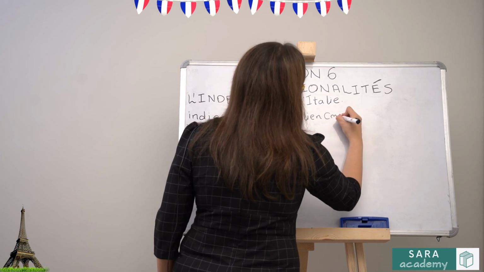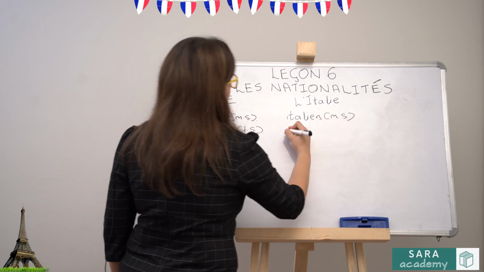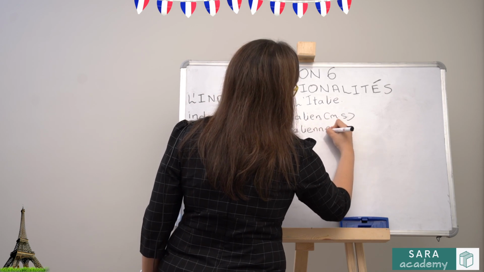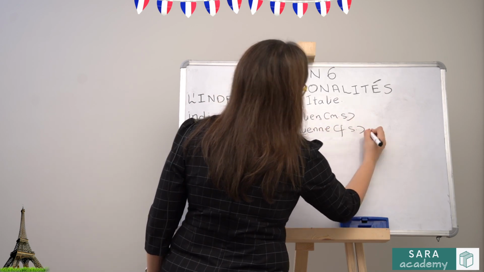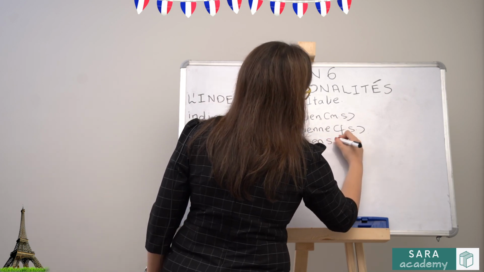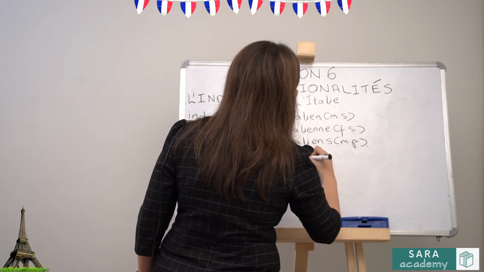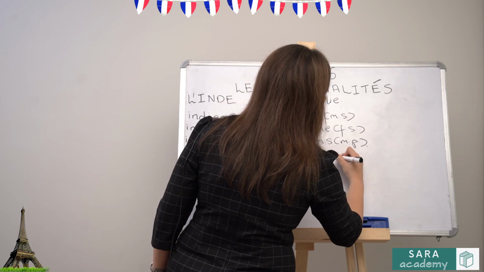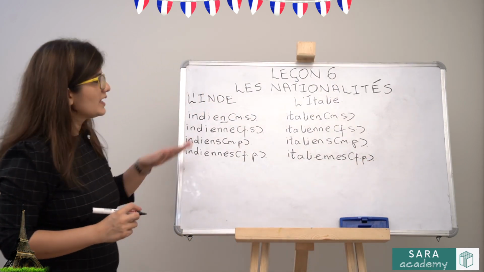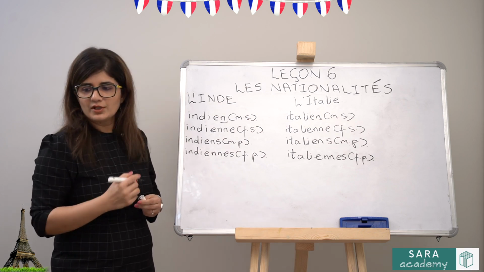One more example, let's take Italy. This is your masculine singular. You will make it feminine by doubling the last consonant. Your masculine plural, you will add an S. And your feminine plural. So this is how you make your nationalities also, from masculine to feminine, from singular to plural.